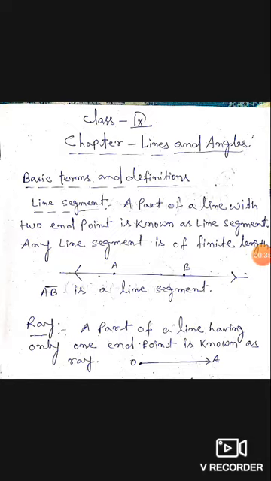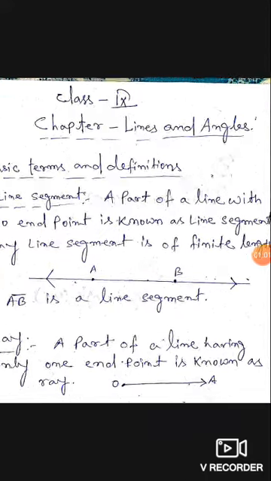यानी लाइन इनफाइनाइट लेंथ का हो सकता है, but line segment always must be of finite length whose length can be measured. Here you can see AB, two dot points, A and B. So it is of finite length. We can measure the length of the segment AB, and line का measure कोई नहीं कर सकता. ठीक है.